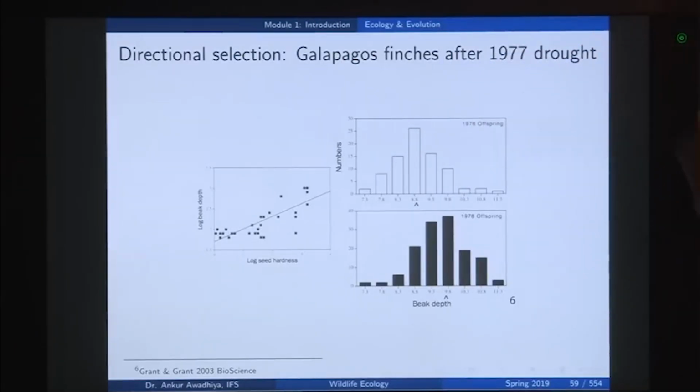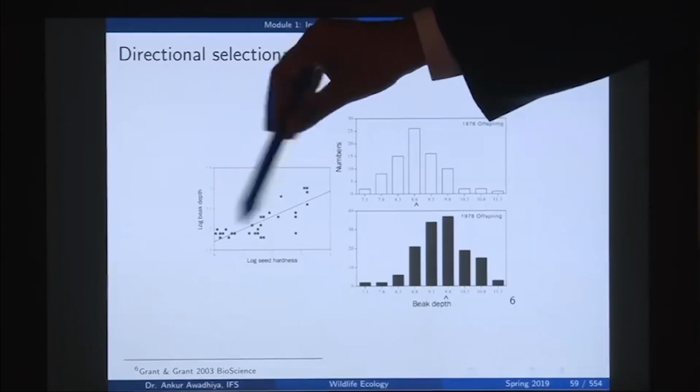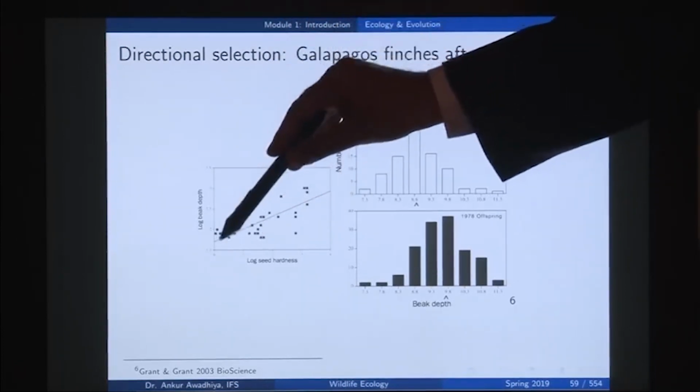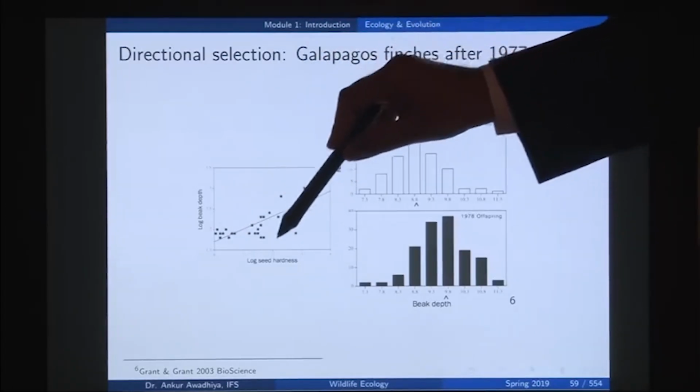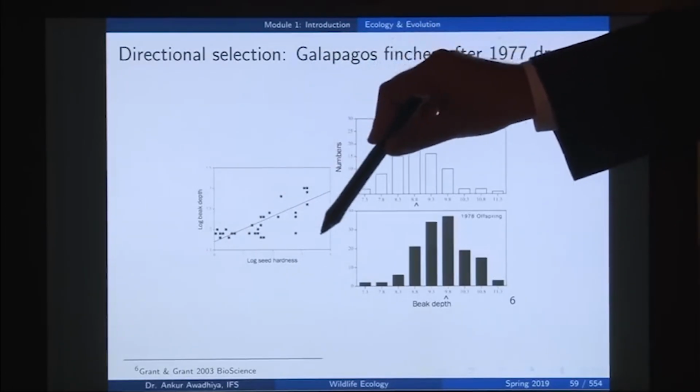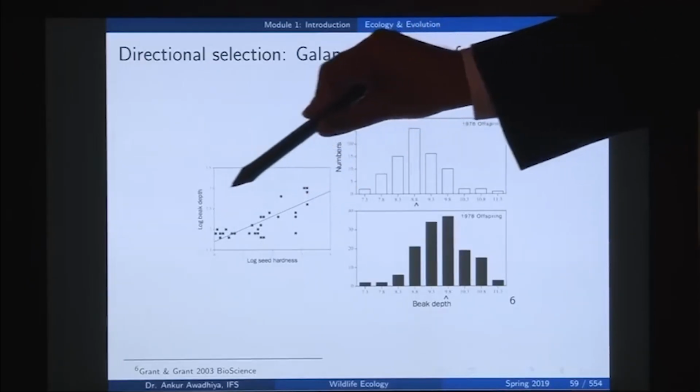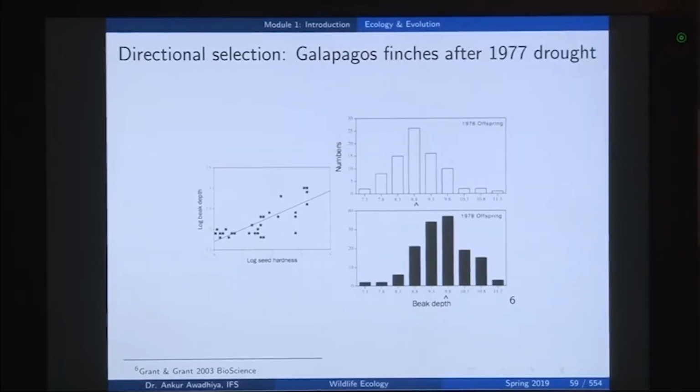Now, after the drought, what happened was that during this period most of the nuts that were there became even harder to break open. So, here we have this chart of seed hardness versus the beak depth. If you have a seed that is harder to break open, you require a larger sized beak to break open that seed.